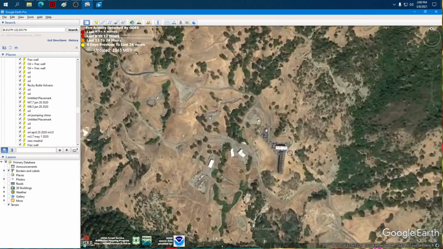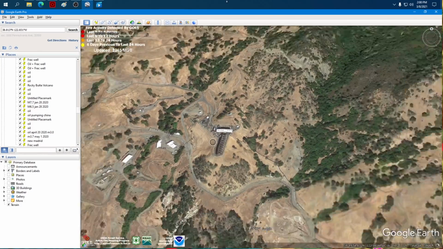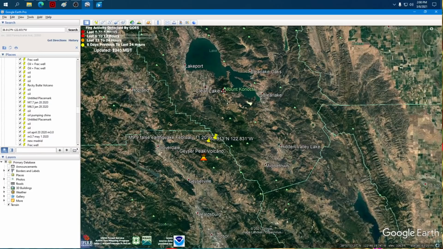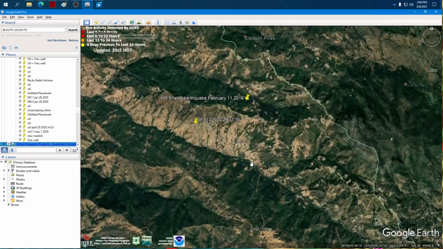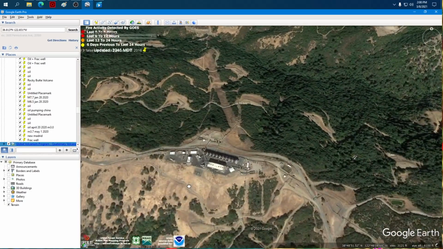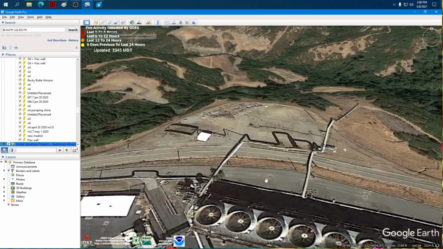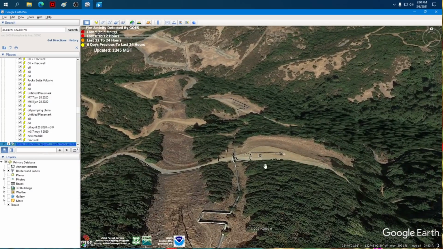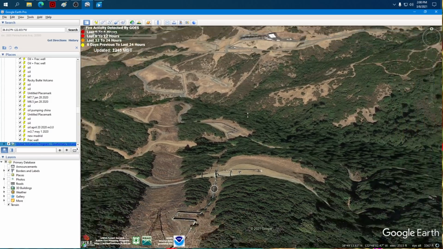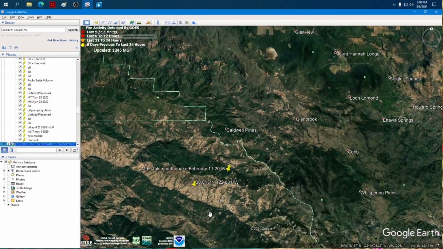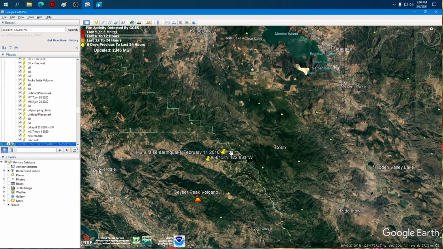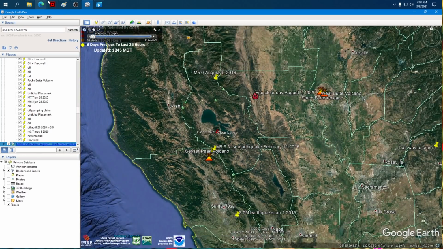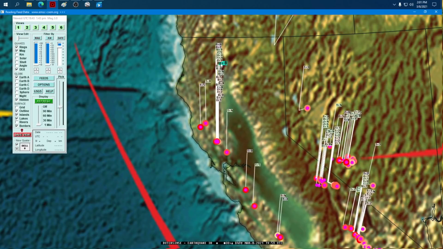So, here we are. We are right on the edge of the geothermal pumping operations at Clear Lake Volcano, which itself is a volcanic field. And we are on the side of it. This is marked from the Smithsonian, but all of those geothermal turbines on the sides of these hills are connected to pipelines, and the pipelines go out to these drill points. And the drill points go down a few hundred to a few thousand feet, and they inject human sewage, like from your house. They inject that down into the ground and leave the nasties in the ground and steam it off, bring the steam up through the pipes to turn the turbines, to provide electrical power. That's where the earthquakes are happening.